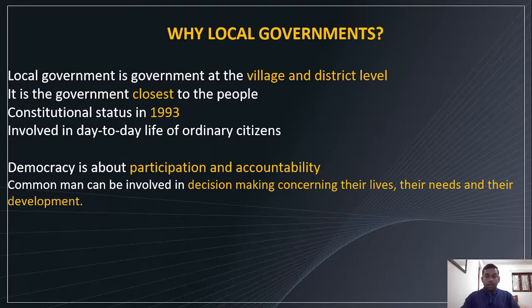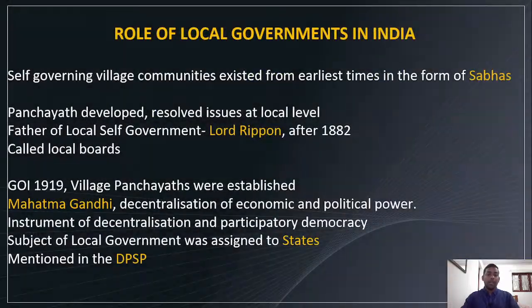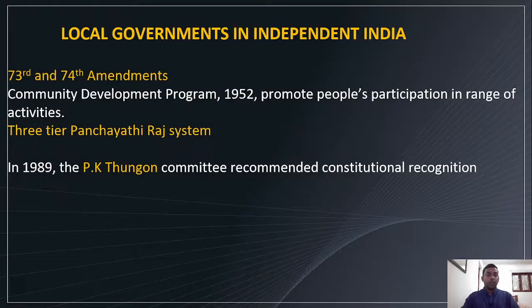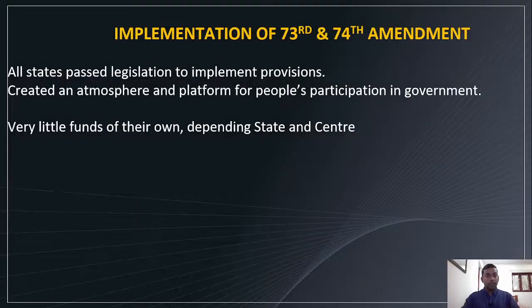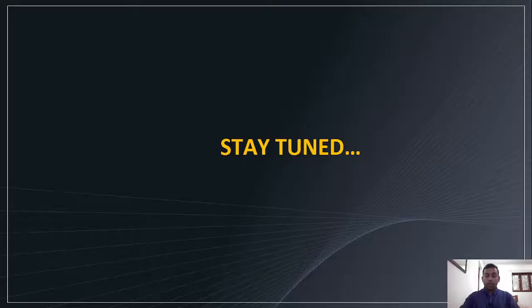So a quick recap: why local government, we know, is the decentralization of power, in the sense of economic and political power, right? Then there are two types of institutions under the 73rd and 74th Amendments. 73rd for rural local and 74th for urban local. Three-tier system. Then 73rd in detail, 74th in detail, and finally implementation. So just go through your textbook, the Indian Constitution book, and prepare notes accordingly.